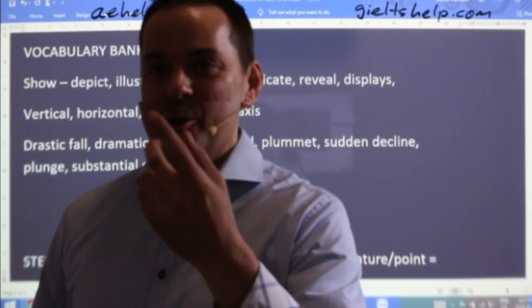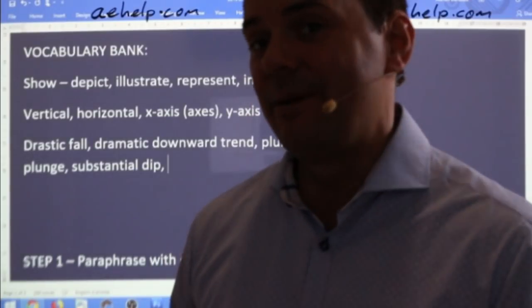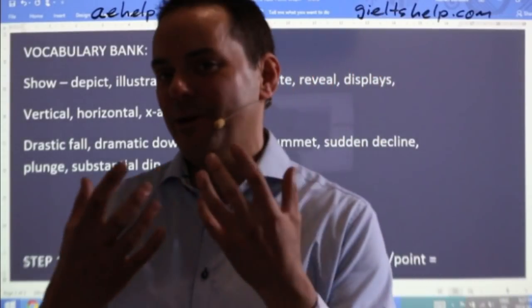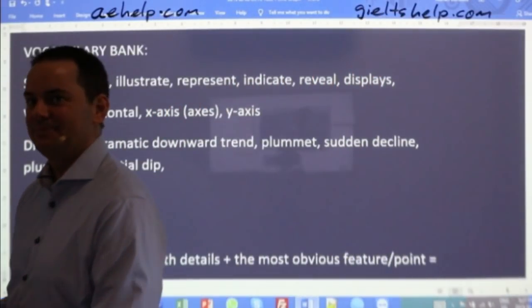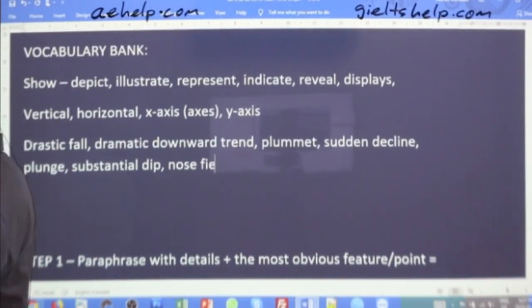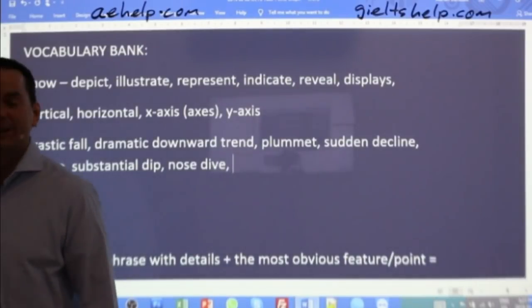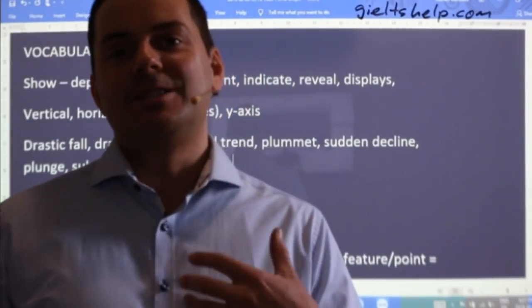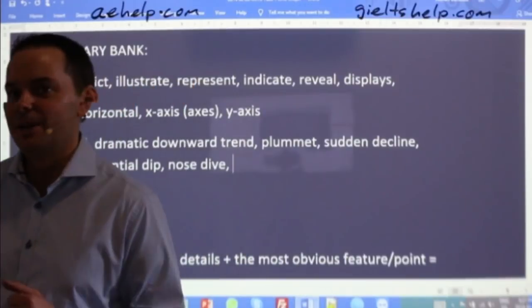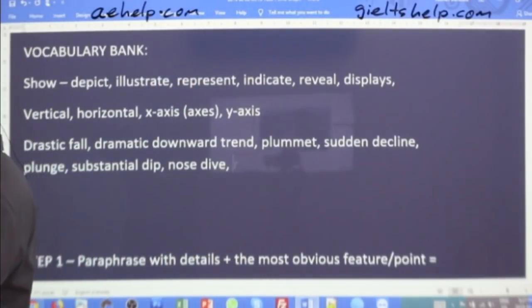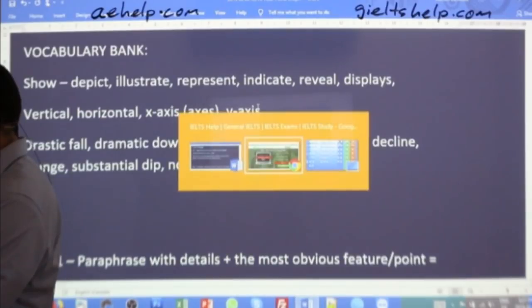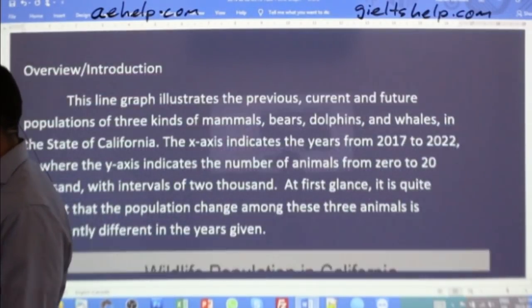And nosedive, Pachu, might be a good one as well, because we're talking about dolphins, and dolphins live in the water. So there's kind of a pun there. It's a double use of words, right? So nosedive, because that's what dolphins do. Dolphins take a nosedive. A dip or a nosedive is a kind of morbid, because it's decreasing number of dolphins, but in some ways it's a funny pun as well. Okay, rapid downfall is good too. Okay, now remember, we are talking about numbers of animals, right? Okay, let's pop back to the graph here.